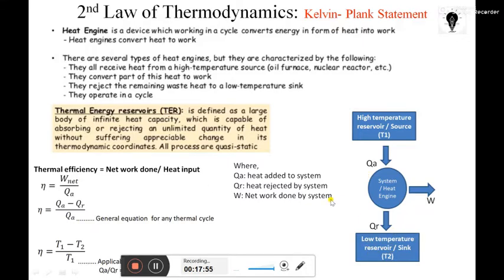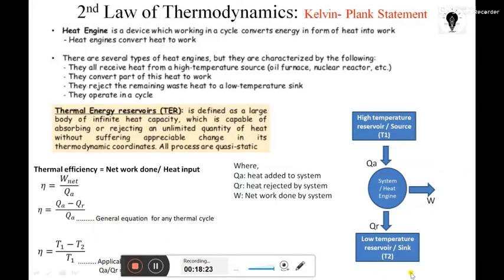So here the low temperature reservoir means the environment or surroundings, and the high temperature reservoir is nothing but the heat source. It may be a combustion process, any burner, any furnace, or any nuclear reactor. That is a high temperature reservoir from which heat is gained, heat coming into the system. And the low temperature reservoir is nothing but the surroundings.